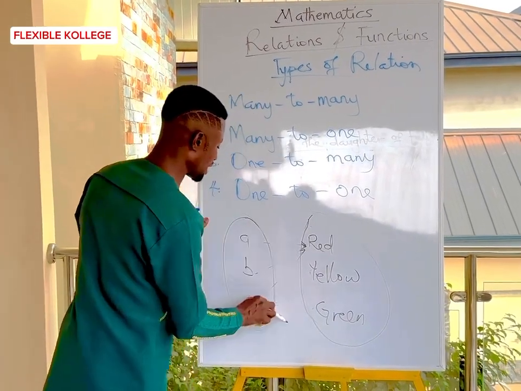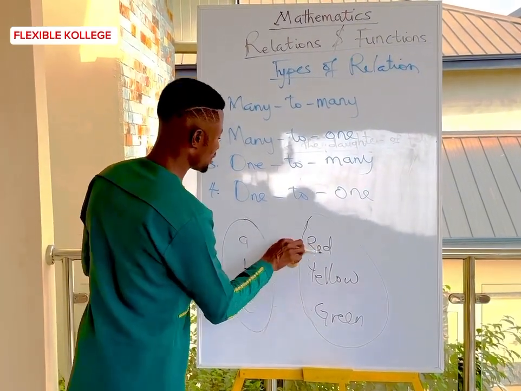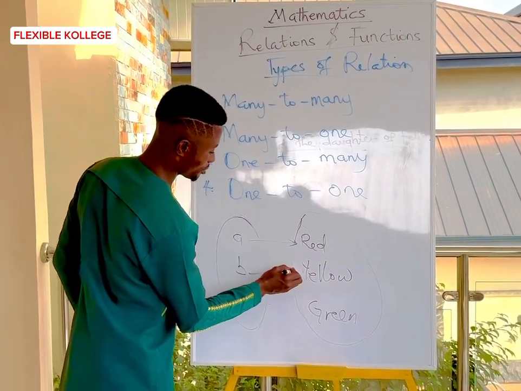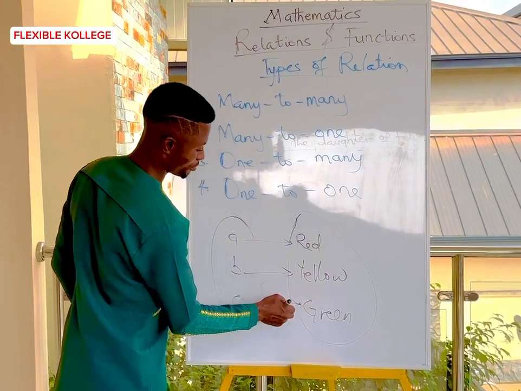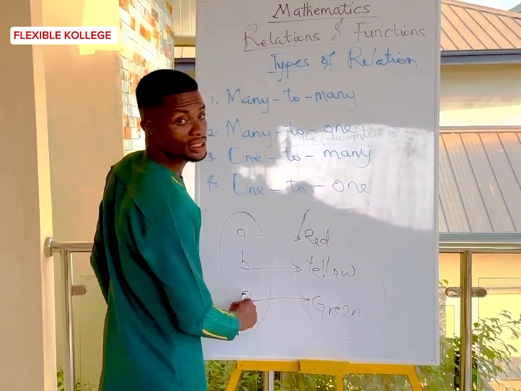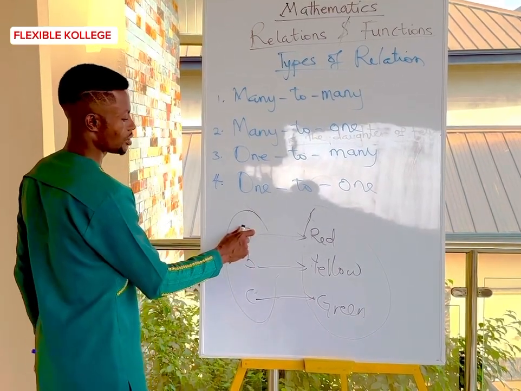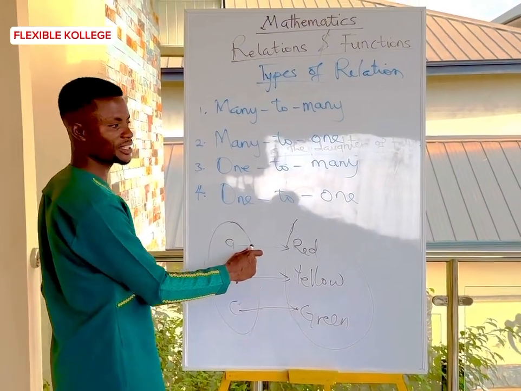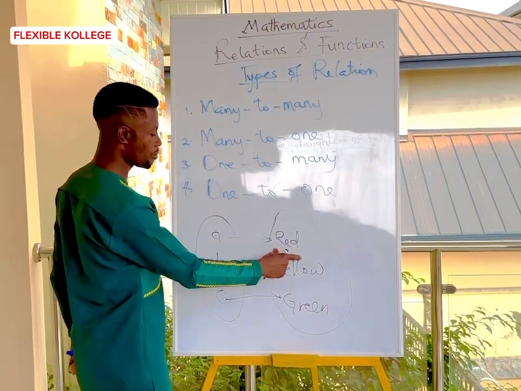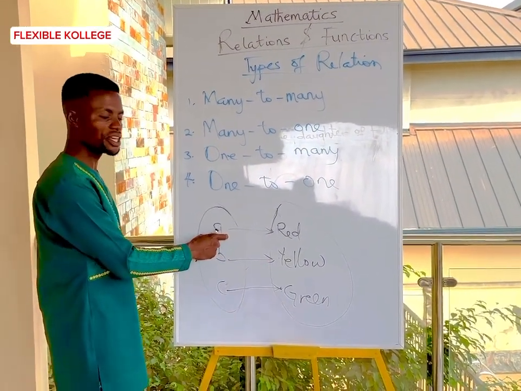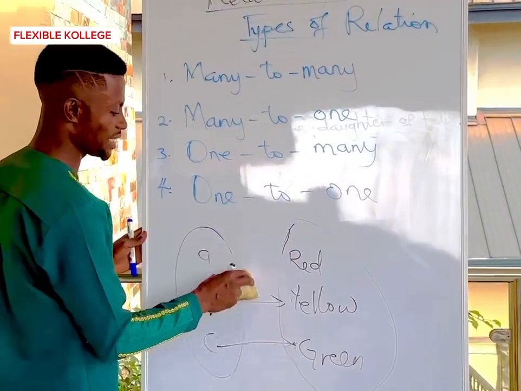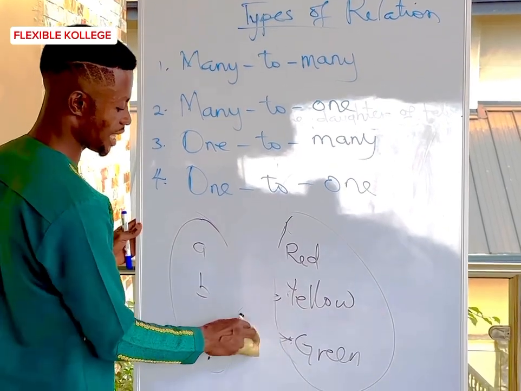Now let's look at the other one. We have this. This is what? One to one. One element has a relation with only one element in the codomain. You pick one from the domain, and it maps to one element. It will not always go in a straight line like this.